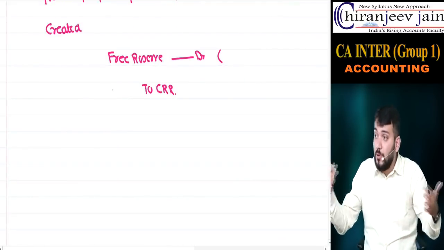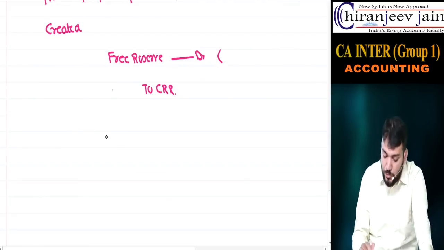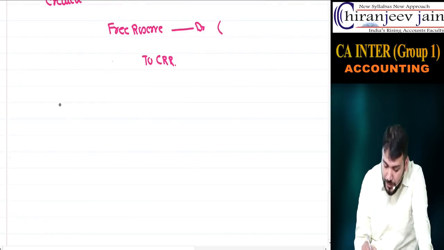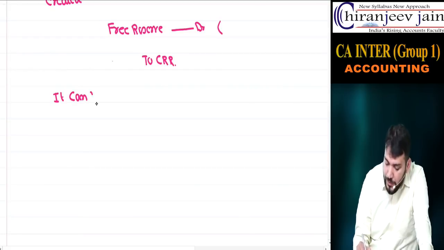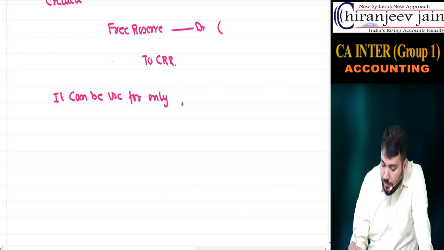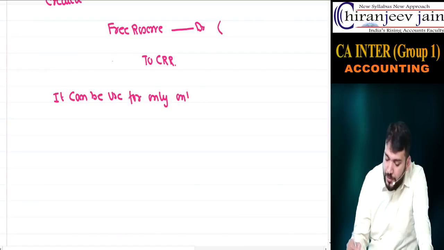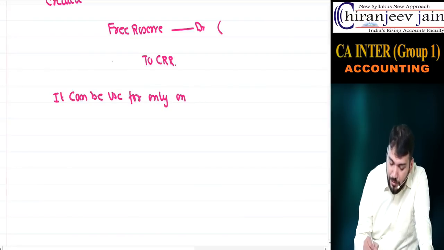Now we have created this. Now it will be used for some purpose. So it is used for what purpose? We will see. It can be used for only one purpose.